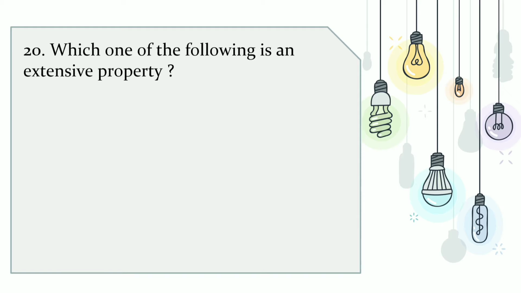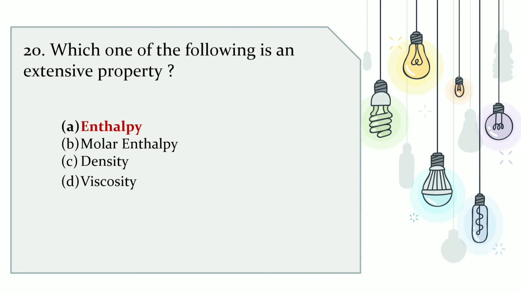Question 20. Which one of the following is an extensive property? The options are A. Enthalpy, B. Molar enthalpy, C. Density, D. Viscosity. The correct answer is A. Enthalpy.